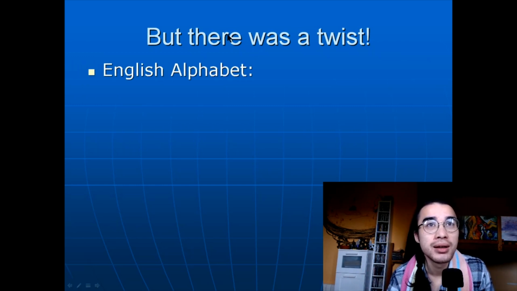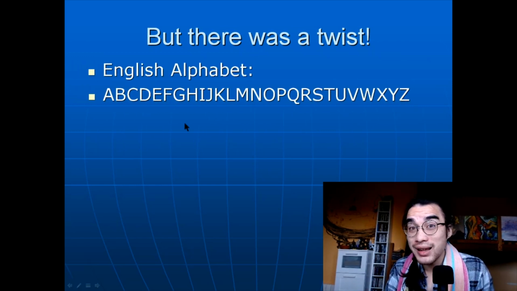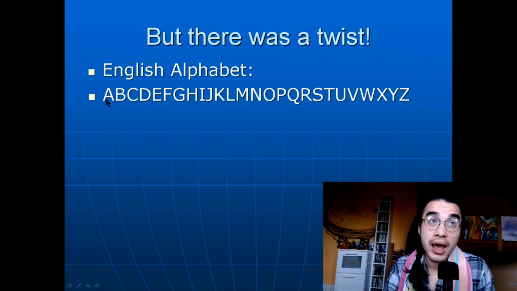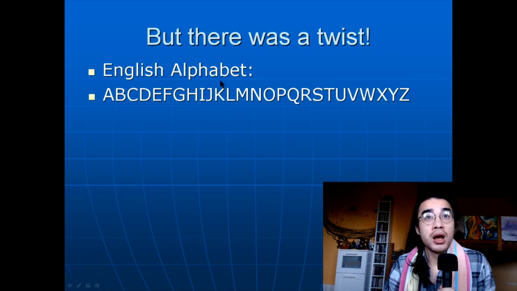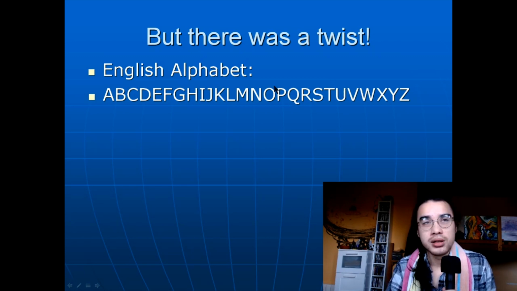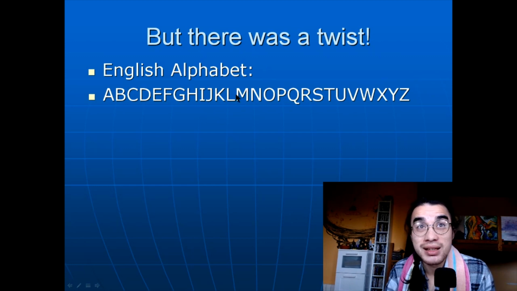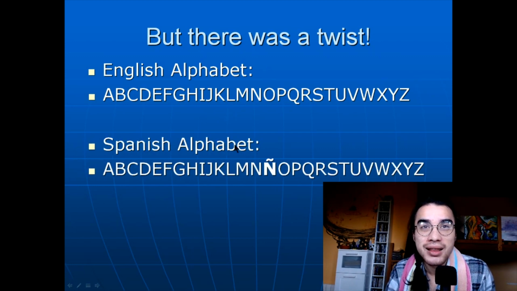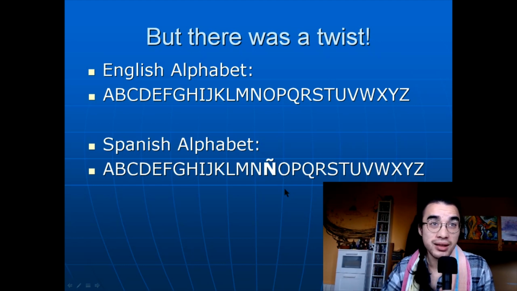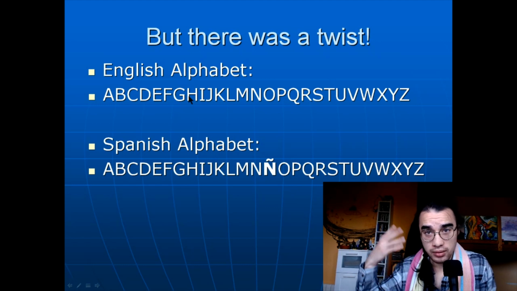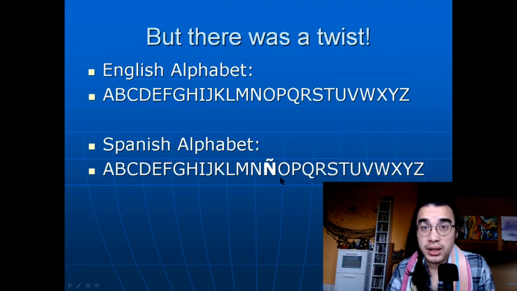And that twist is, well, it wasn't using the English alphabet. If you look at the English alphabet, this is it. A, B, C, D, E, F, G, H, I, J, K, L, M, N, O, P, Q, R, so on. But this was using the Spanish alphabet, which has this little extra Ñ. This Ñ with a hat on it, yeah? Right in between N and O. So that means when something's encrypted using the Spanish alphabet, and I was trying to decrypt it using the English alphabet because I'm a Brit, it didn't work. It just came out with gibberish.